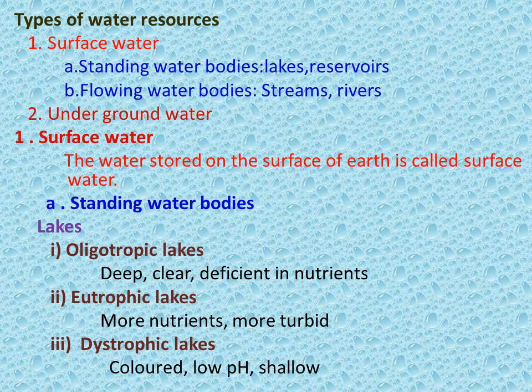Eutrophic lakes have more nutrients and are more turbid; algae grow very fast and also die very soon due to lack of dissolved oxygen. Dystrophic lakes are colored lakes with low pH, and the water is shallow, not deep. So there are three different types of lakes.